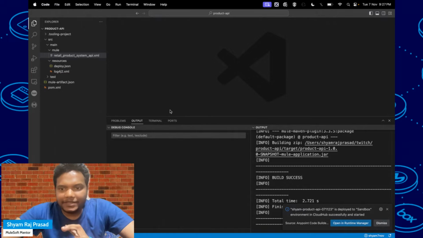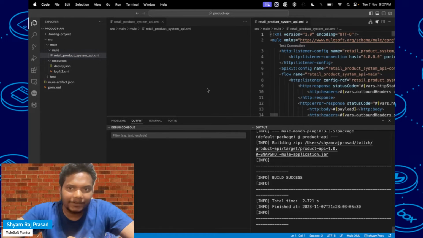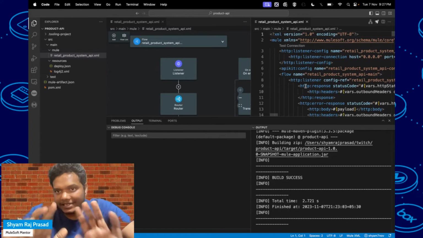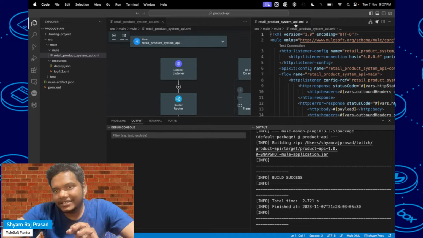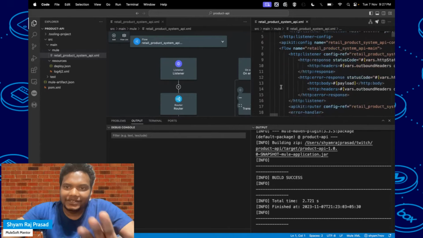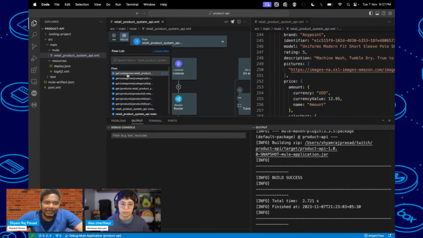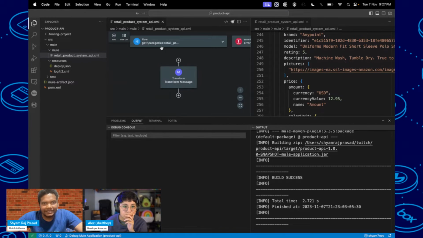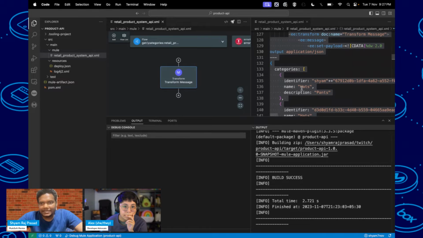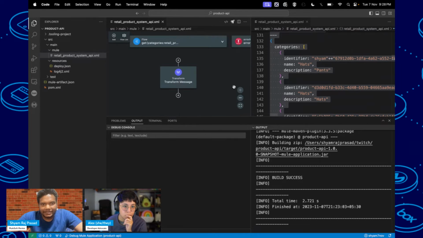This one we have done with an API which is already published in Anypoint Exchange, and we have imported it. Initially you will see that this is red, after some time it becomes white. That means there is no error, and you have to do some changes. So here you can see this is the flow, and this is the transform message where it's written. After that you can write your logic.